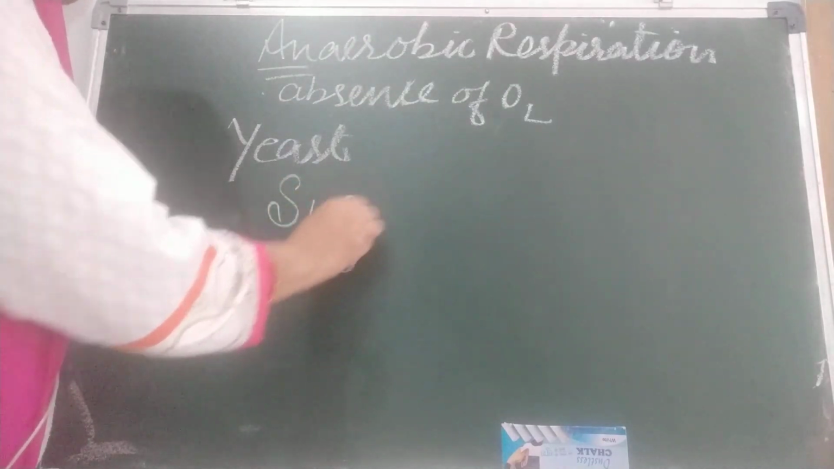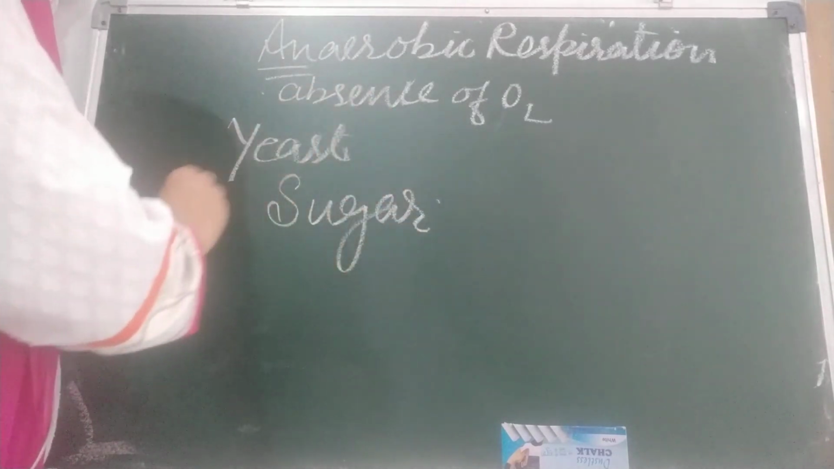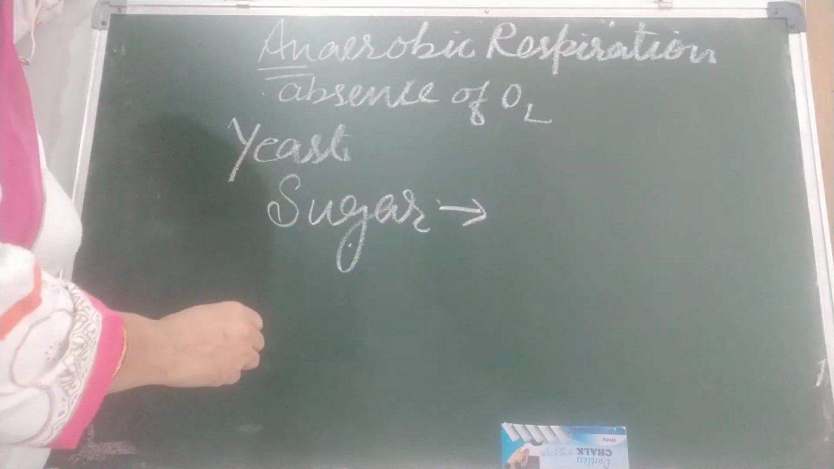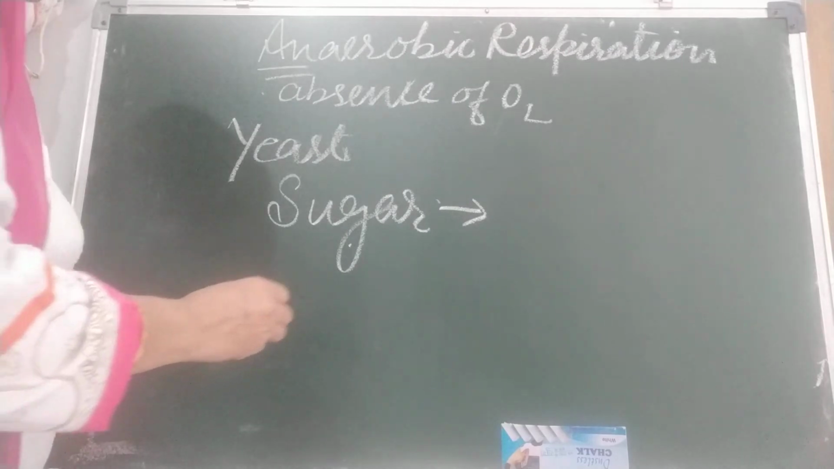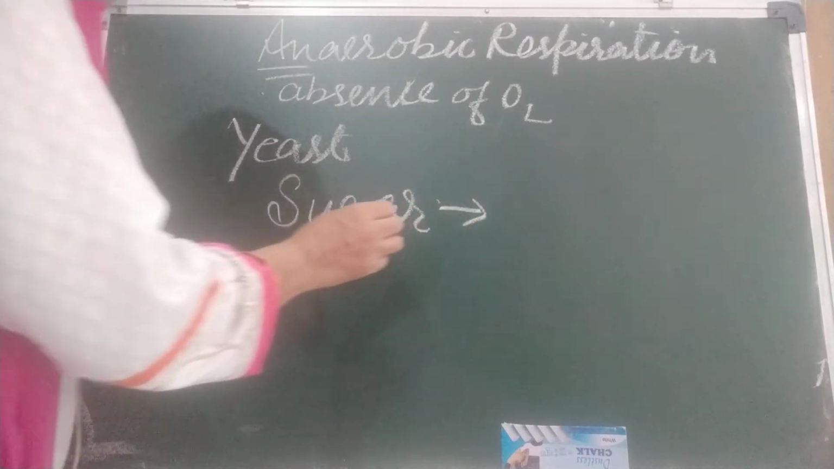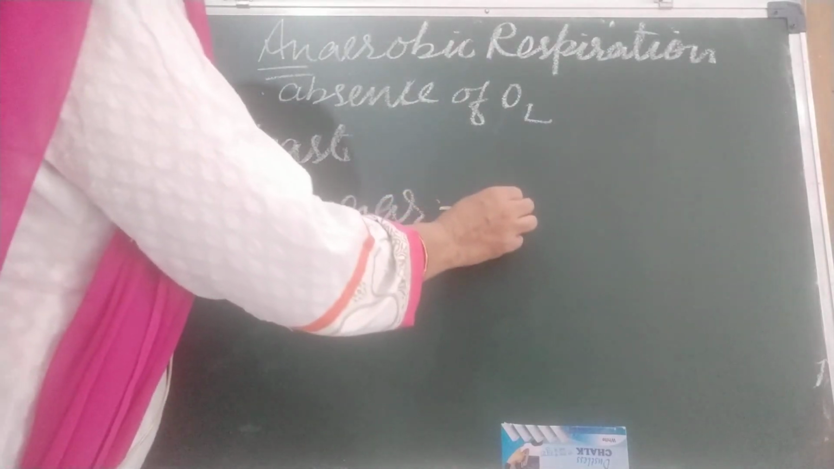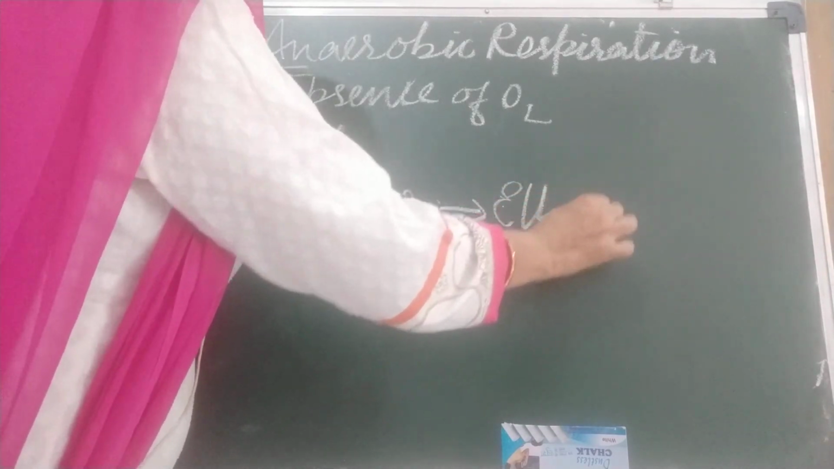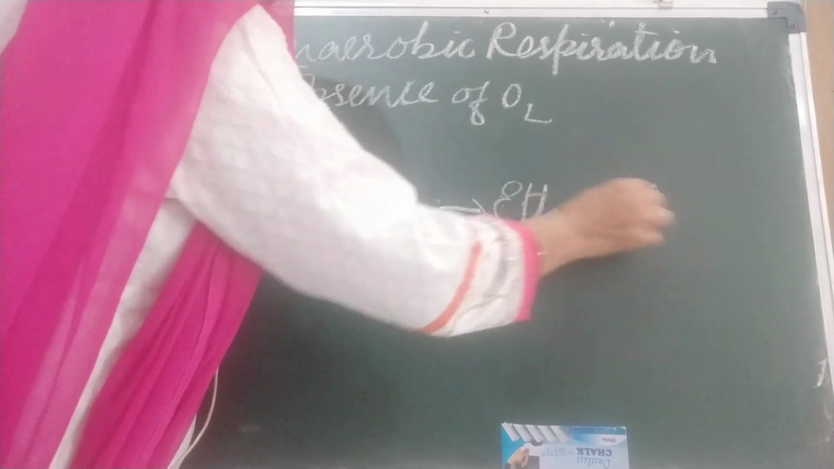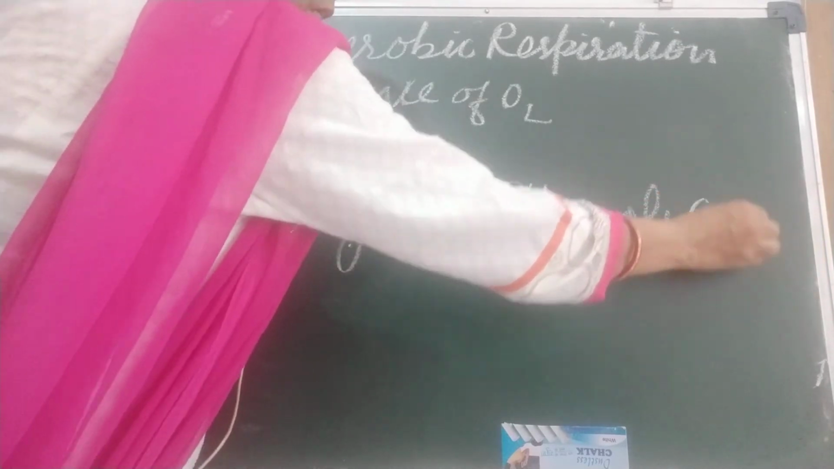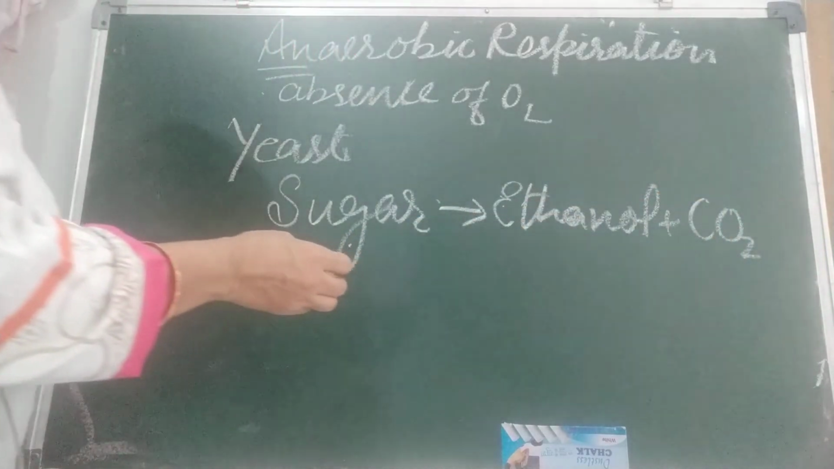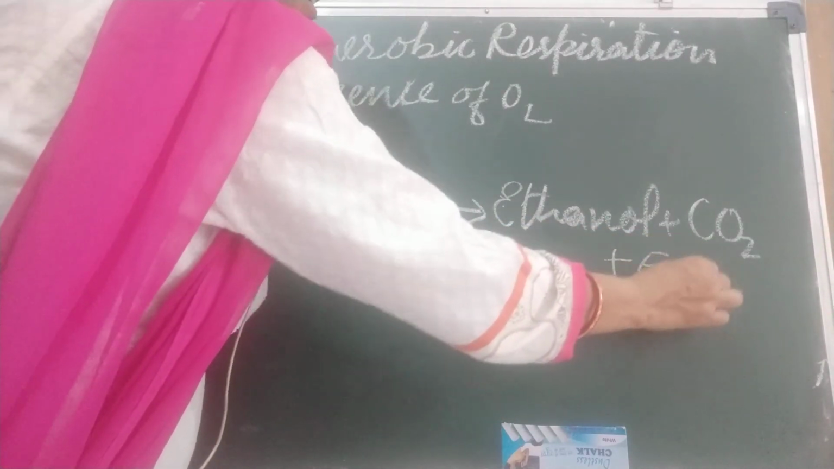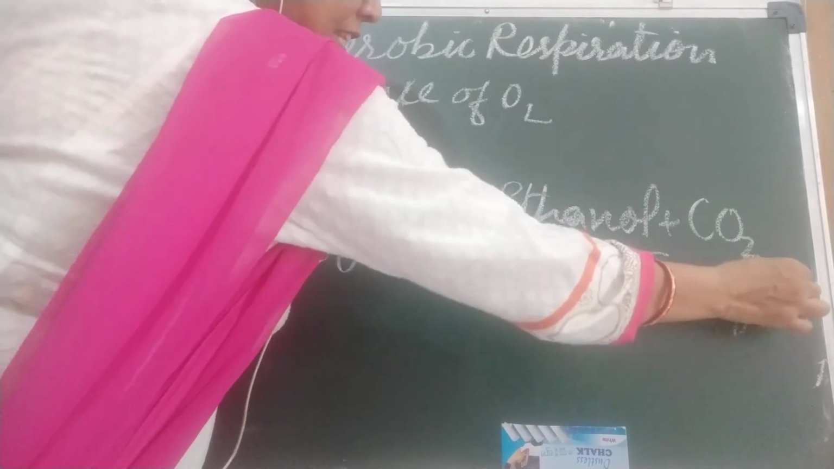How does sugar break down in this? There oxygen was there, here it is not. What will it change into? Ethanol, ethylic alcohol, that is ethanol. Ethanol and carbon dioxide will come out. You can see the bubbles come out of that. That is carbon dioxide. And energy. Energy is not too much, lesser.